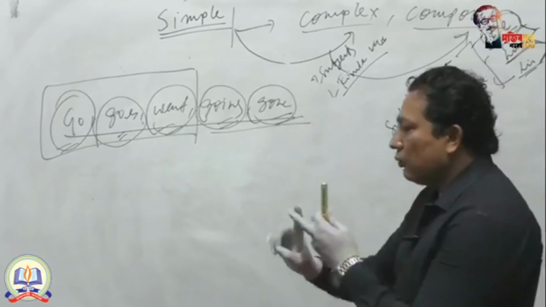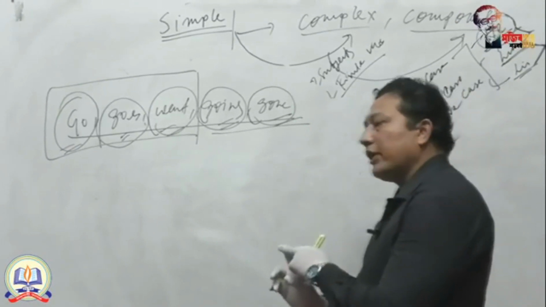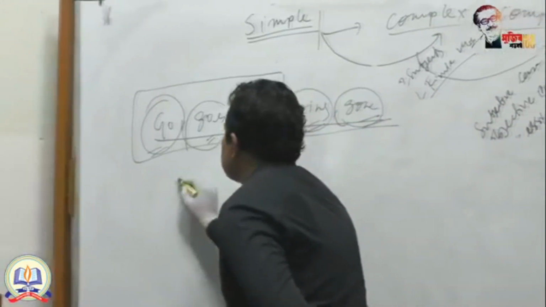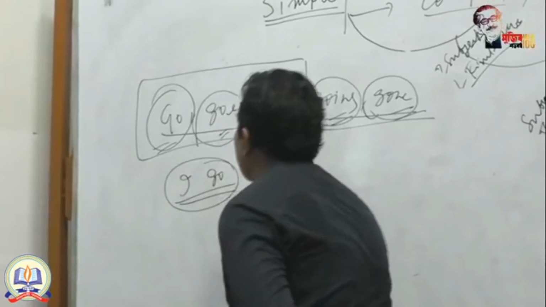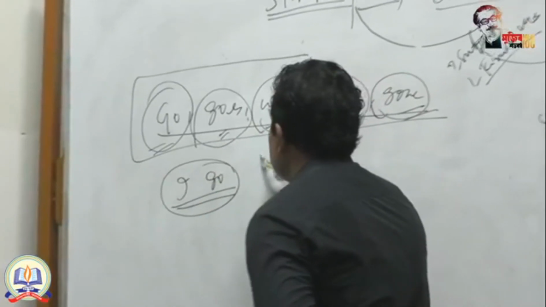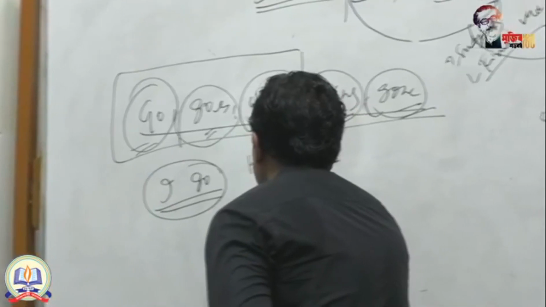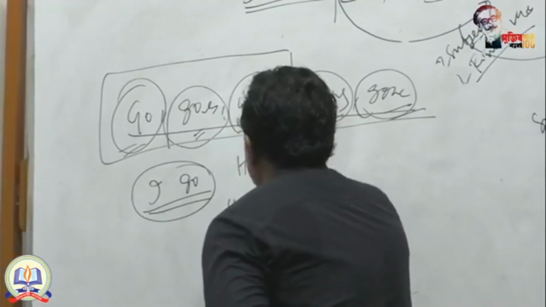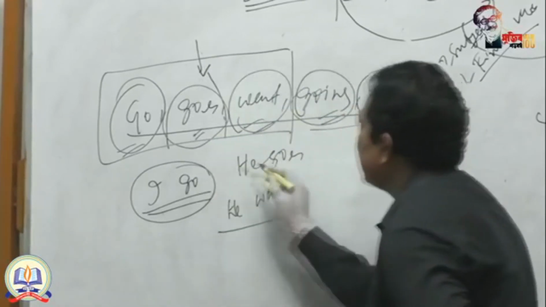Of course, you can change any finite verb to non-finite or non-finite to finite. How? If I say I go, this is a complete sense. He goes, he went. In this way, by taking these 3 shapes, you can easily complete a sentence.